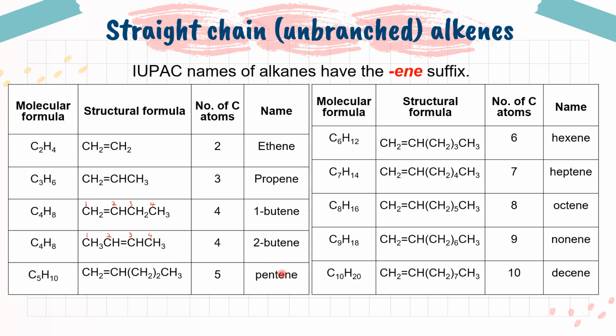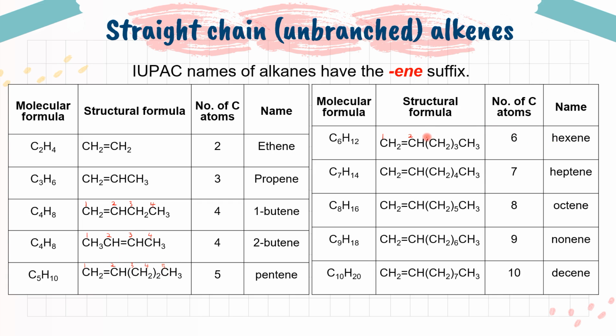You see this, the name pentene, so you have to understand that the position of the carbon-carbon double bond is located at the first carbon. So this is the first carbon. And then this is CH2 bracket 2, which means CH2 repeated 2 times. So carbon 3, carbon 4, carbon 5. 6 carbon is what we call hexene.